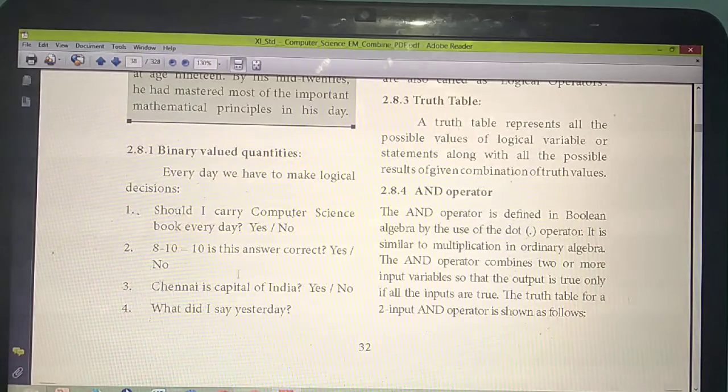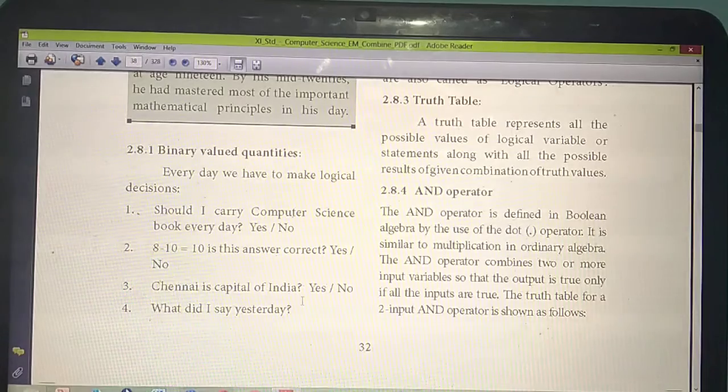You will say the answer is yes or no, or true or false. Next, 8 minus 10 equal to 10? Is the answer correct? Again, yes or no, or true or false. Then, Chennai is the capital of India. The same thing: yes or no, or true or false.